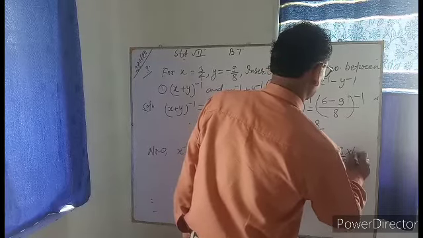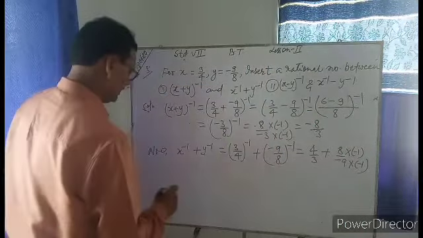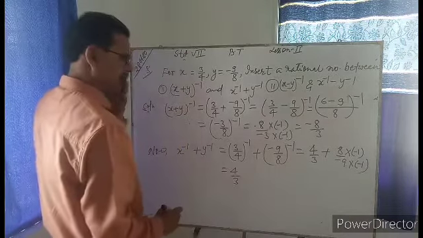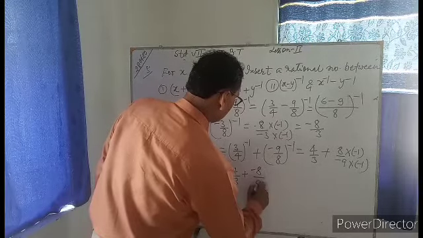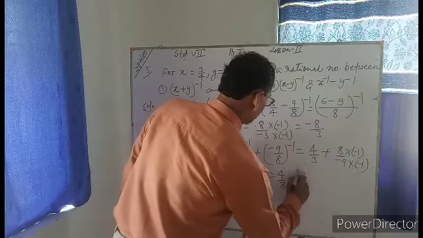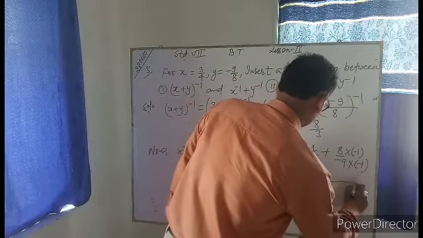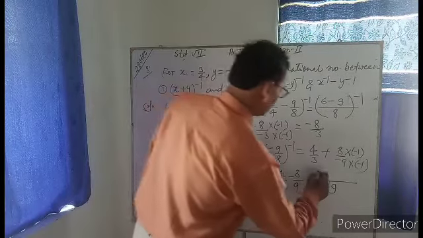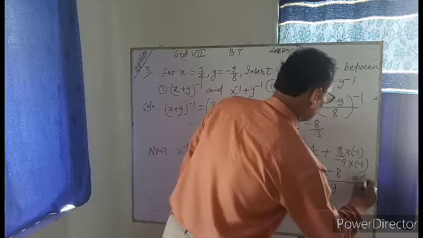We will convert this, and it gives 4 by 3 plus minus 8 by 9, which is 4 by 3 minus 8 by 9. If you find it, you will have LCM 9. 9 by 3, 3 3s are 9, 3 4s are 12, minus 8, that is equal to 4 by 9.